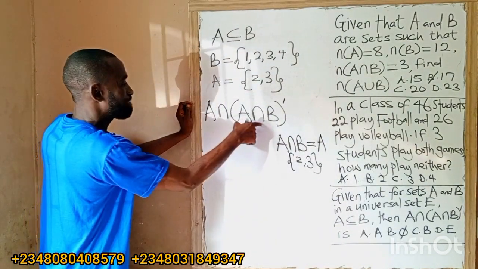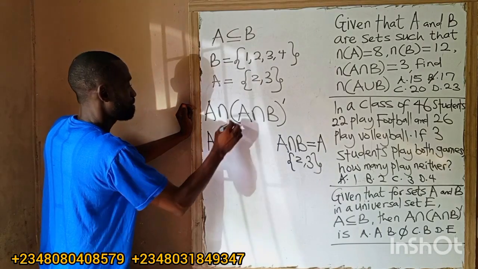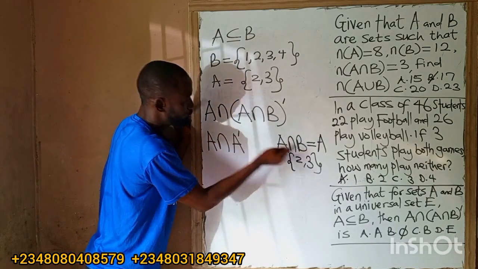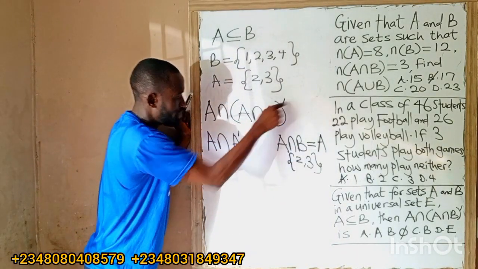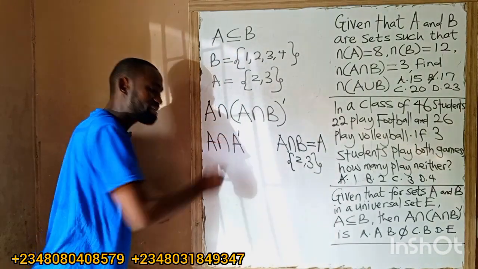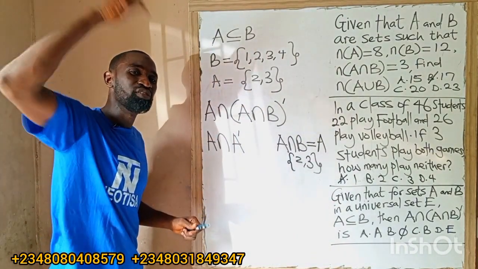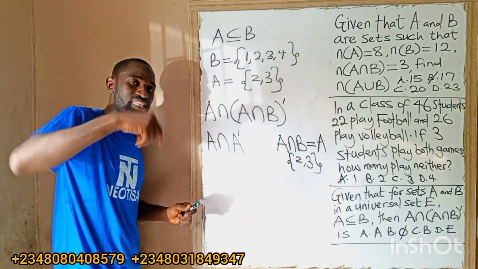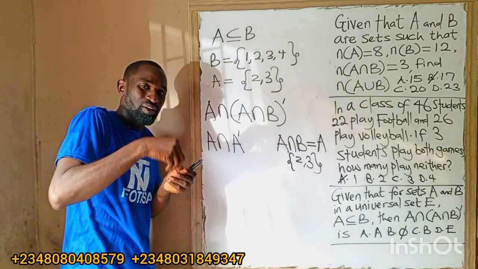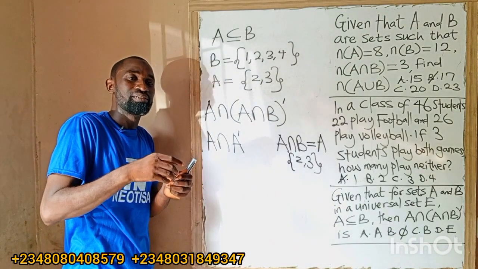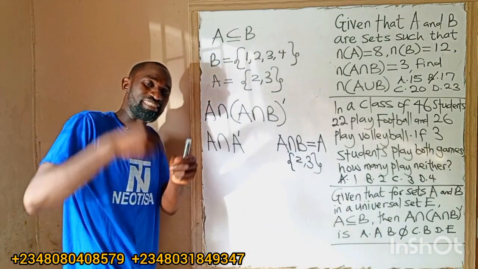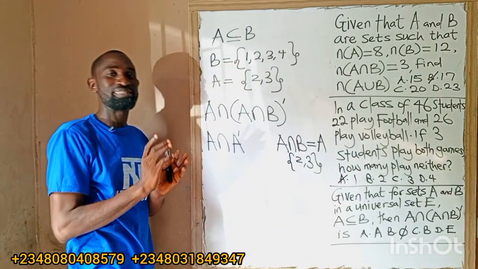So it means if I analyze this one, I will have A intersection A complement, because this one here has changed to A. Are you with me? Then I have the prime here, which is the complement. Now, what is A intersection A complement, class? A complement is a function of the universal set. What is contained in the universal set but not in that set?